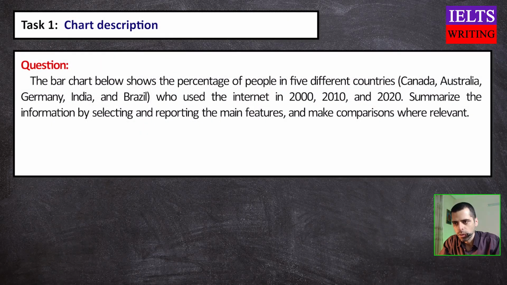The bar chart below shows the percentage of people in 5 different countries, Canada, Australia, Germany, India, and Brazil, who used the Internet in 2000, 2010, and 2020. Summarize the information by selecting and reporting the main features and make comparisons where relevant.